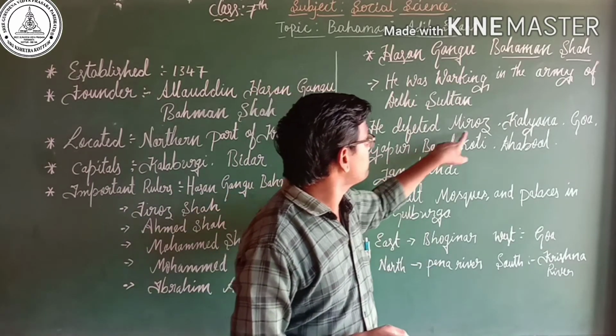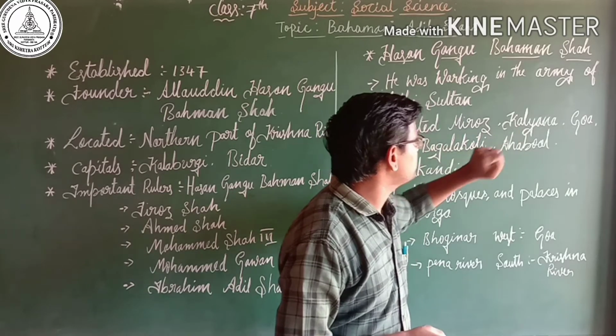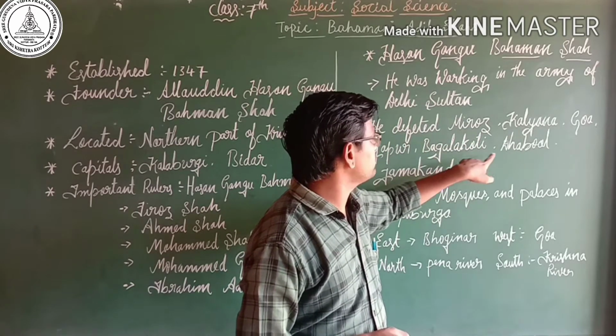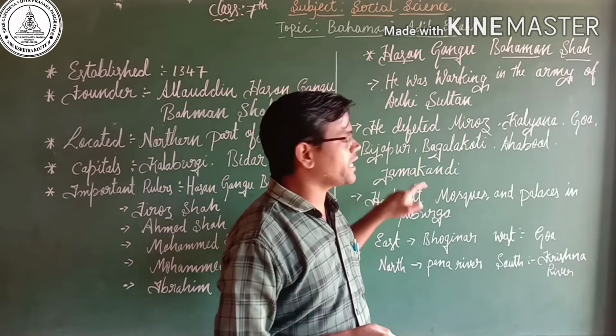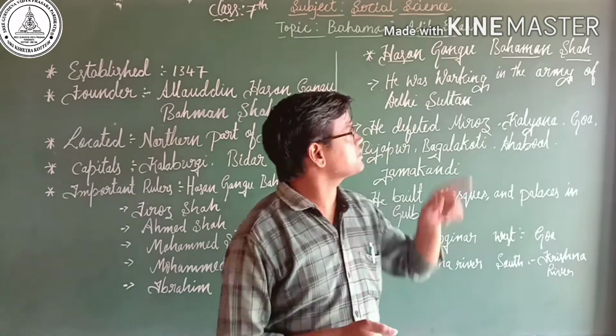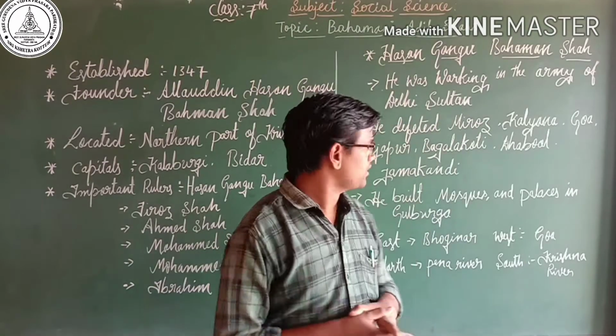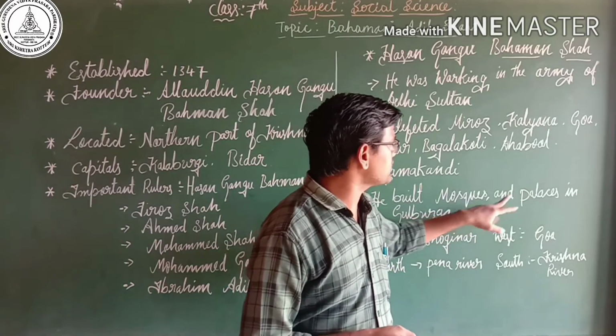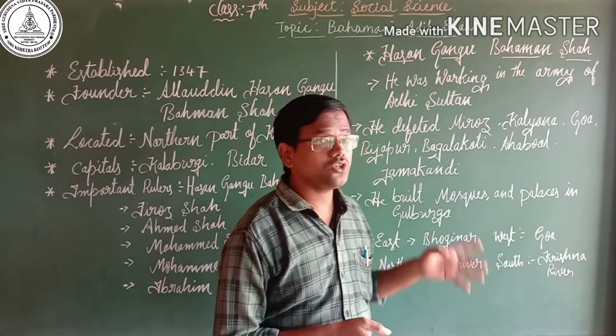Those were Miraj, Kalyana, Goa, Bijapur, Bagalkote, Dabul, Jamakhandi. These places were defeated by Hasan Gangu Bahman Shah, and he also built many mosques and palaces in Gulbarga.